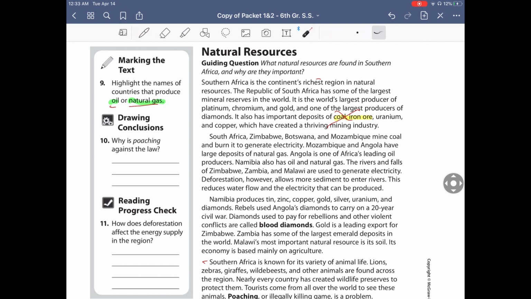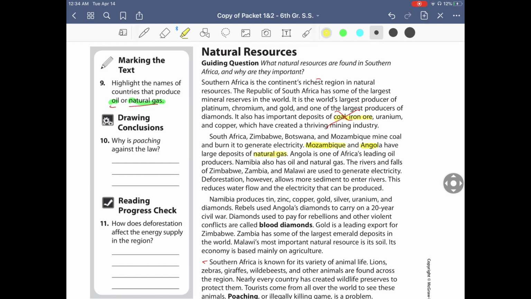So here it talks about Southern Africa. This country and this country mine coal, so that's not correct. Mozambique and Angola have the largest deposits of natural gas, so that's our first answer here. So this one right here and this one here produce natural gas. So if you're writing this down on a piece of paper, write the names of the countries that produce oil and natural gas, and you're going to put this country here and this country here.